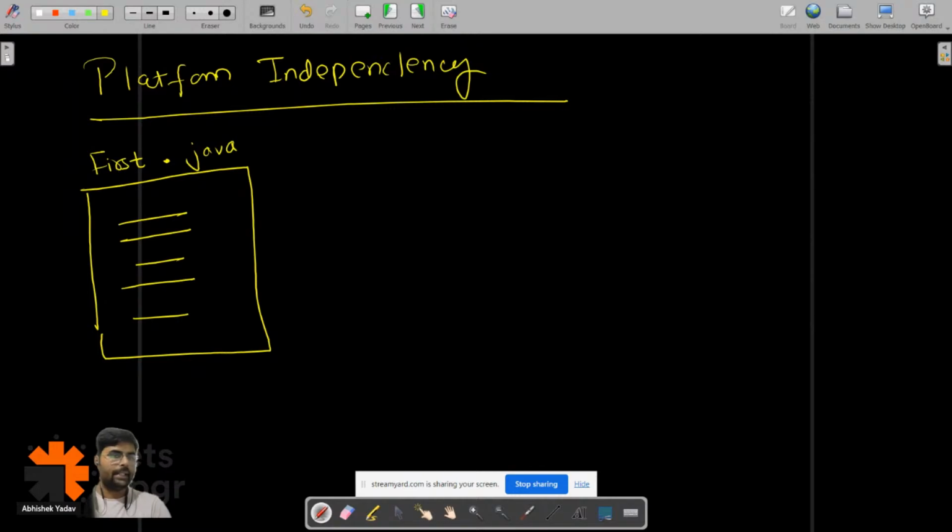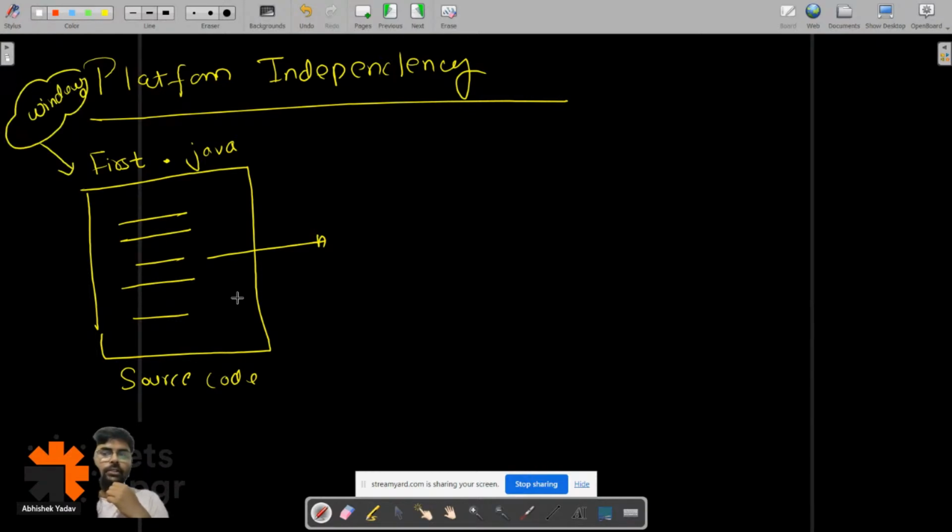First.java, right, everyone? Okay, first.java. This is my source code, right? And the moment I will compile the source code, and this code I am writing on Windows. So the moment I will run the source code, it will first go to the compiler.